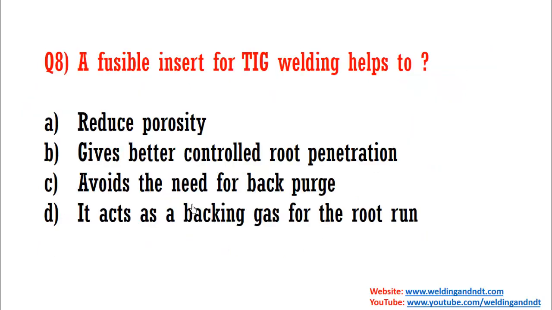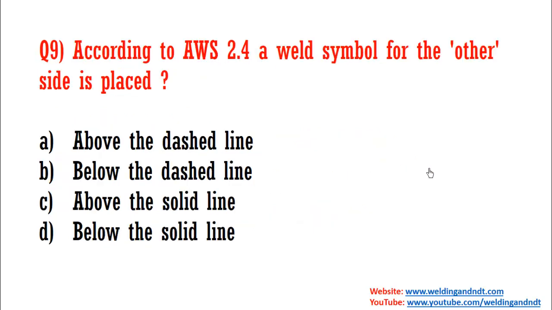to prevent the oxidation of the root bead. Now question number 8: a fusible insert for TIG welding helps to. I had explained about fusible insert in my CSWIP welding consumables video. The answer is B, that is it gives better controlled root penetration. So this backing of fusible insert gives better control of root penetration.